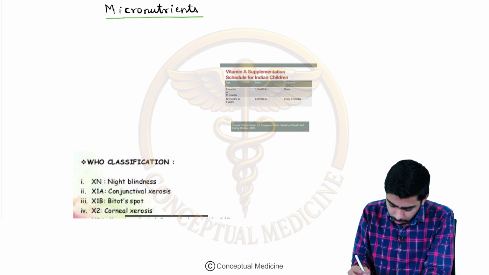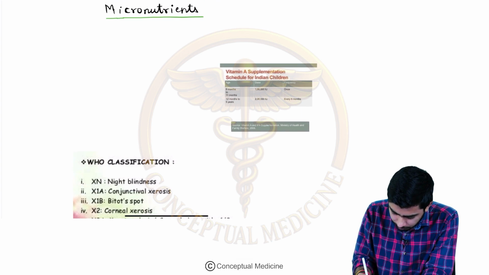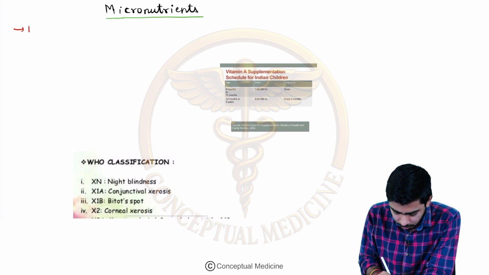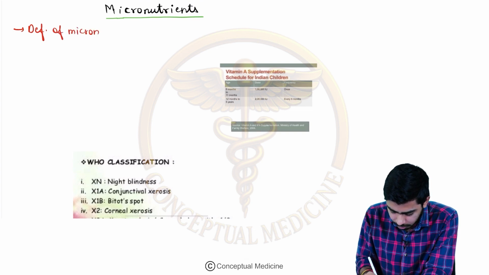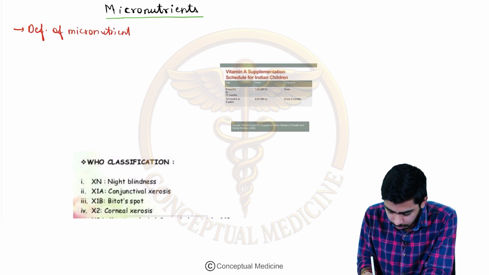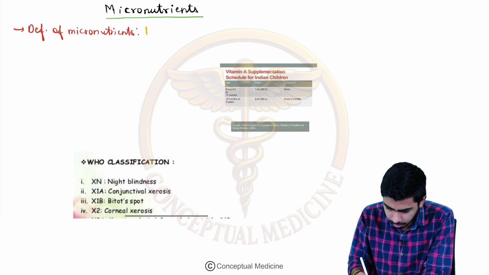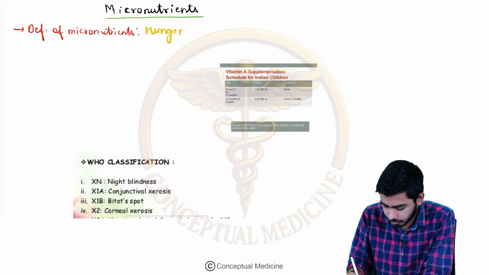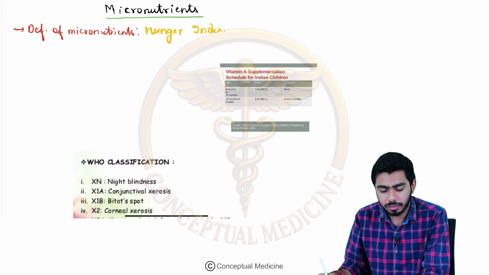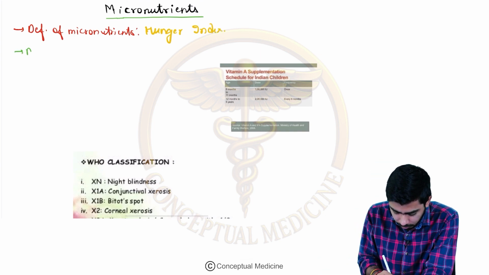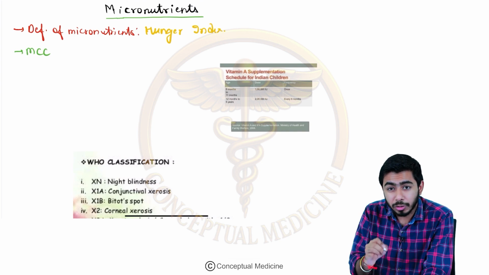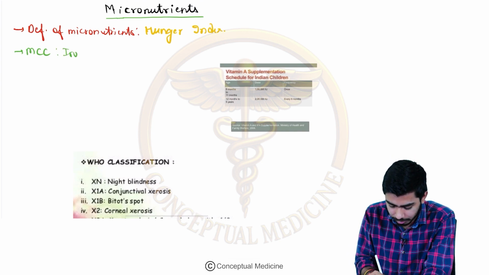If you talk about micronutrients, first of all we should know that the deficiency of micronutrients is termed as hunger index. First point: the most common cause of micronutrient deficiency is the iron deficiency. Yes, very common, that is the iron deficiency.